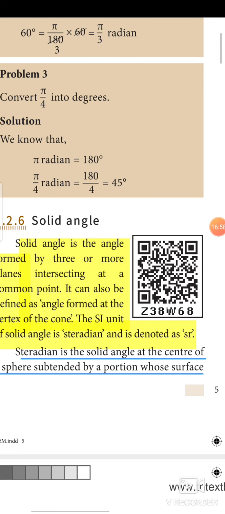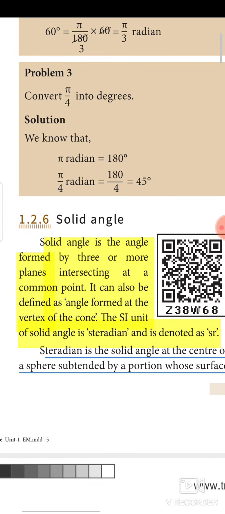Next we need to see solid angle. What is solid angle? Solid angle is the angle formed by 3 or more planes intersecting at a common point. It can also be defined as the angle formed at the vertex of the cone. That is the very simple definition. The SI unit of solid angle is steradian and is denoted as sr.